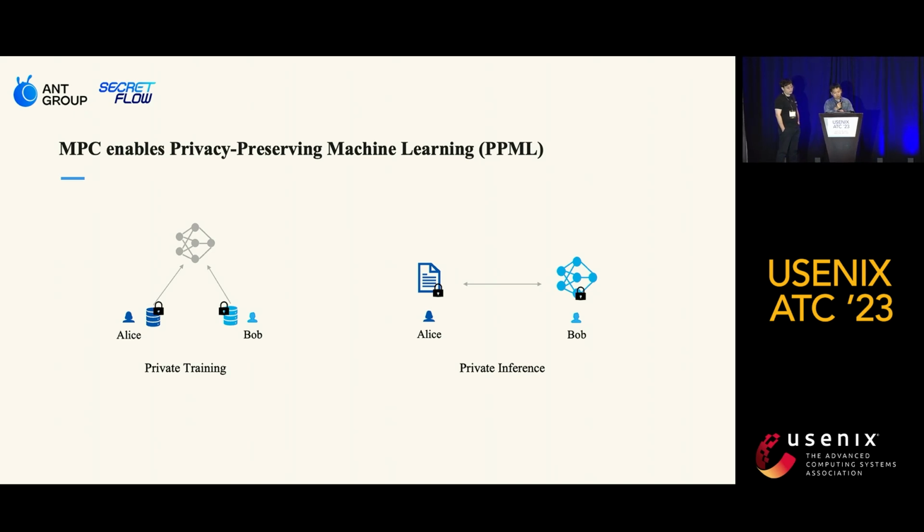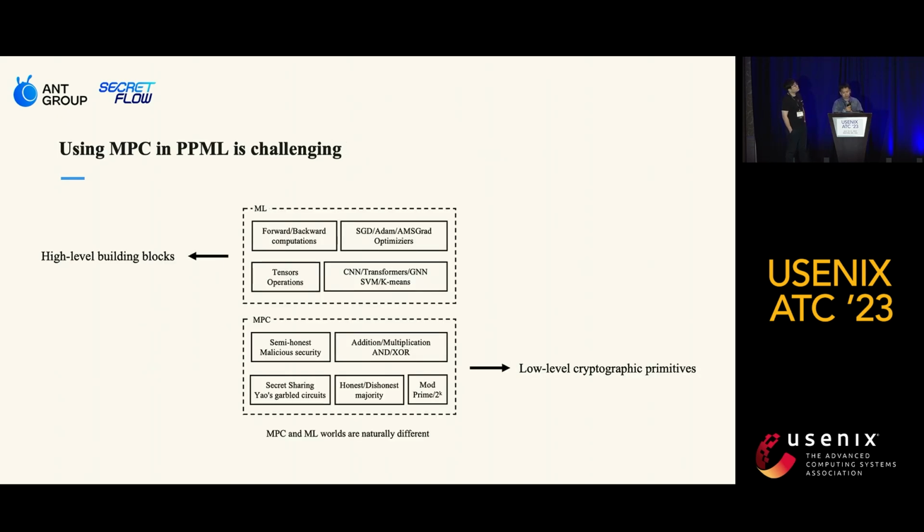MPC provides a powerful solution to balance the need for privacy while still allowing collaboration and data sharing. MPC gives a secure way to compute functions and train machine learning models without compromising data confidentiality.